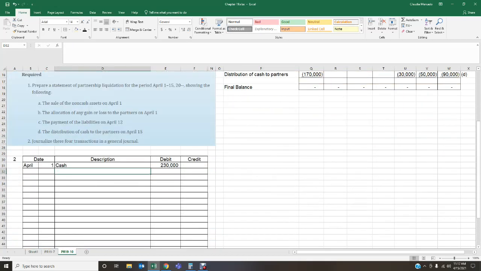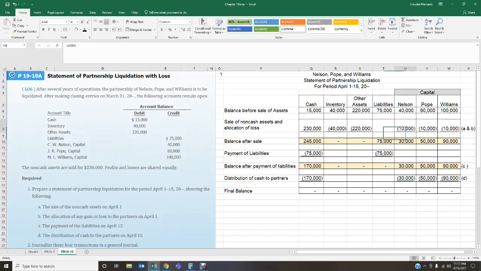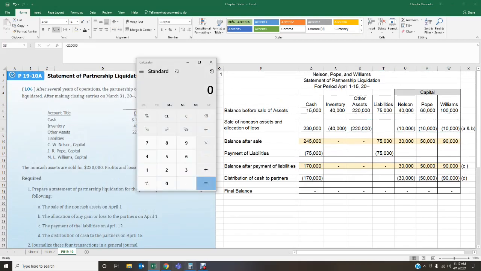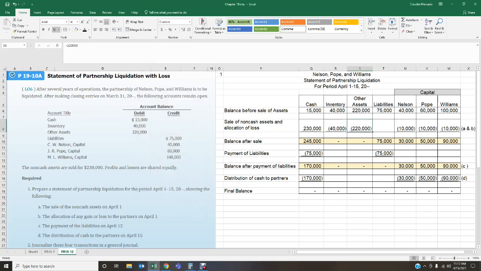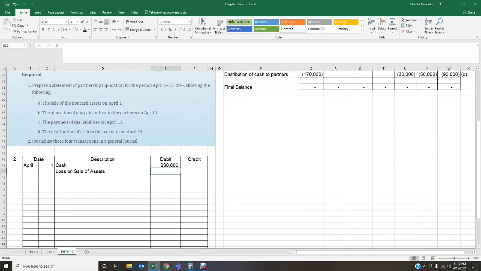And then what happened? We had a loss on sale of assets, and we calculated we had a loss of how much? We had a loss of $30,000. Remember, our other assets were $220,000 in our books, then $40,000 for the inventory. That was $260,000. We sold it for $230,000, so that means we had a loss of $30,000. I'm going to go ahead and debit that.